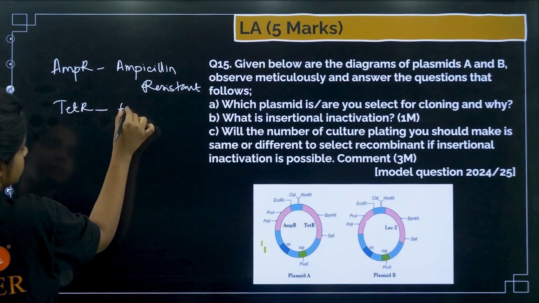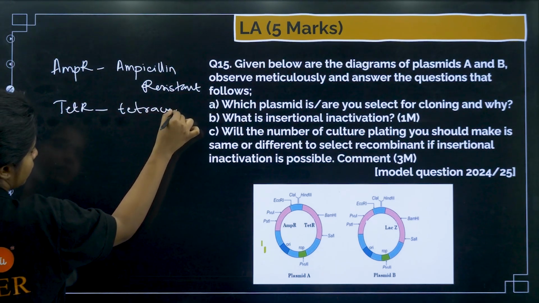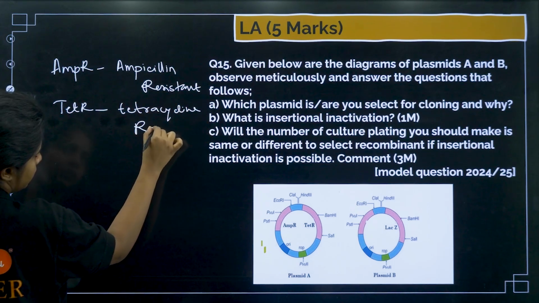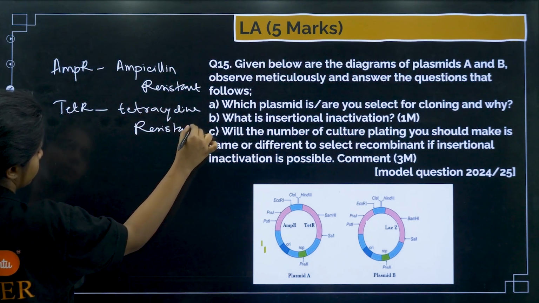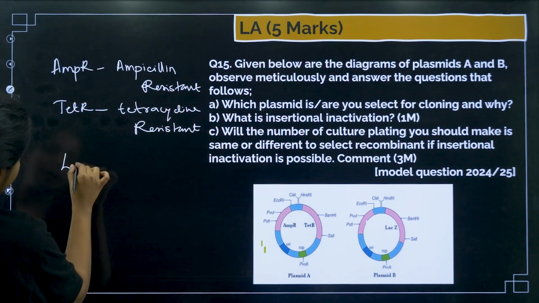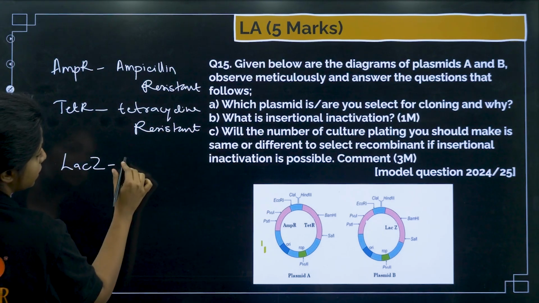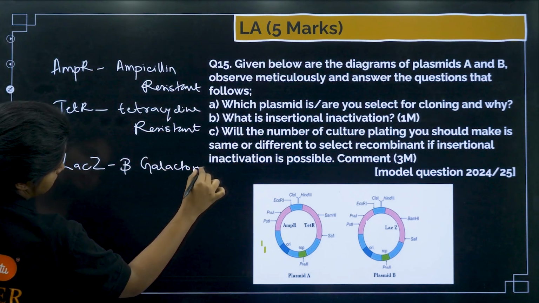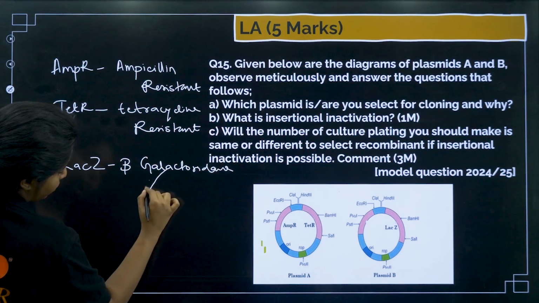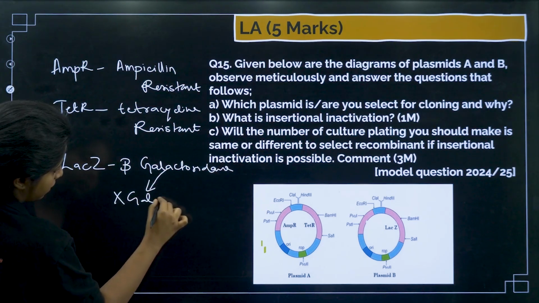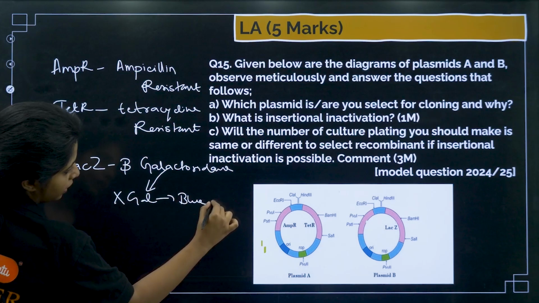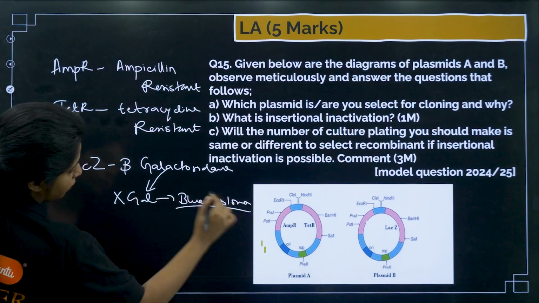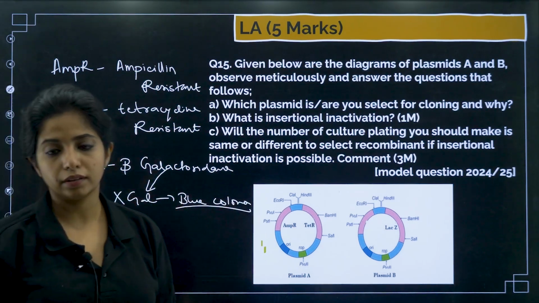TetR, that means it is tetracycline resistant. And then you have LacZ, that means it is producing beta galactosidase, and this beta galactosidase is going to convert X-gal to a blue colored compound. When it breaks down X-gal, it will give a blue colored thing.